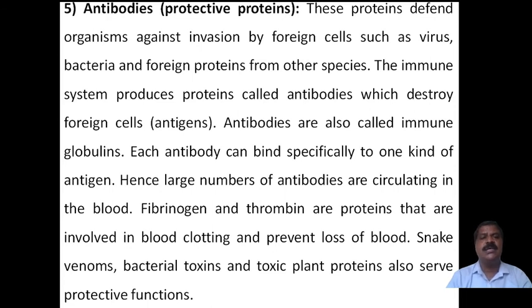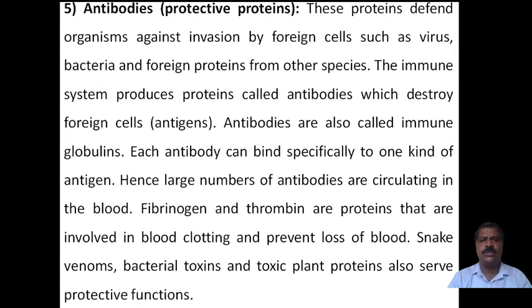Protective proteins. These proteins defend organisms against invasion by foreign cells, such as viruses, bacteria, and foreign proteins from other species.